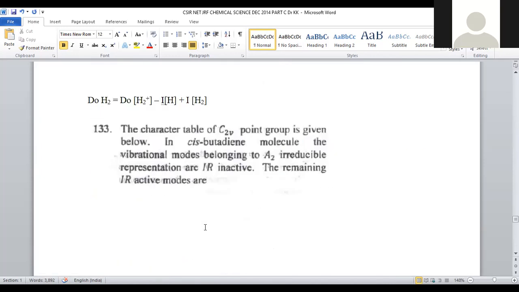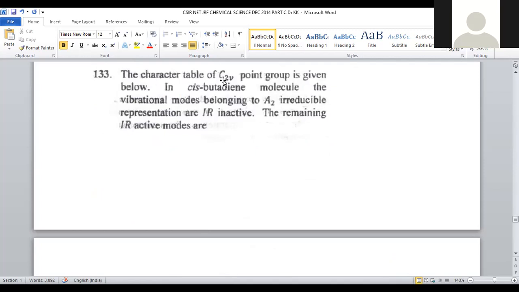Let us move on to question number 133. The character table of the C2v point group is given below. The cis-butadiene molecule's vibrational modes belonging to the A2 irreducible representation are IR inactive. The remaining IR active modes are to be determined. So the A2 term is IR inactive, so we can discard A2 from this.